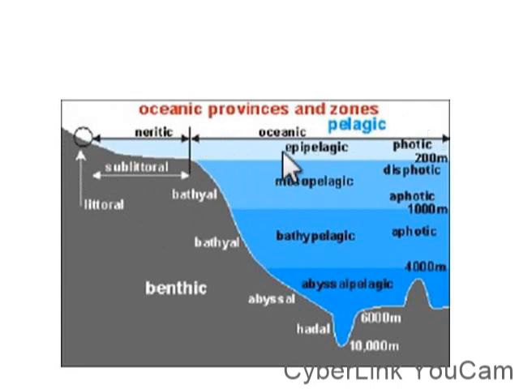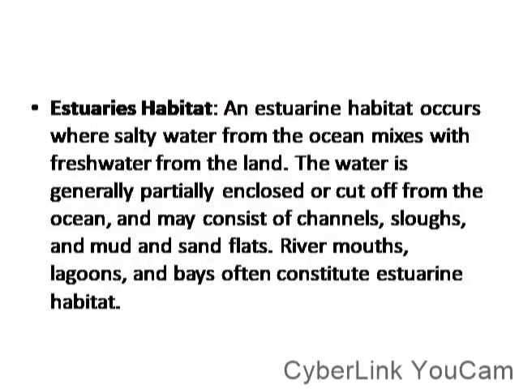That means the upper level of the ocean, the middle level of the ocean, and the deep level of the ocean. So you know that the deep level of the ocean is called the abyss, the middle level is called the bathy, and the upper level is called the meso. Then the top level, the viewing level, is called the epi level of the ocean. We have another type of aquatic habitat called estuarine habitat, that is estuaries habitat.